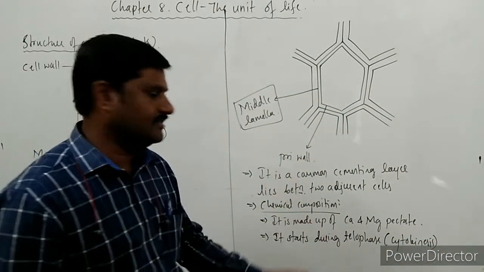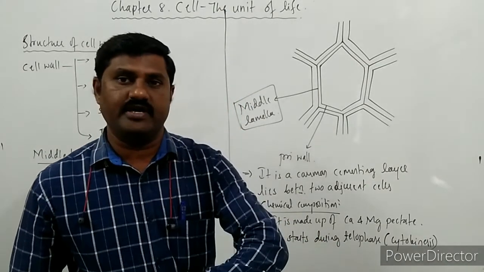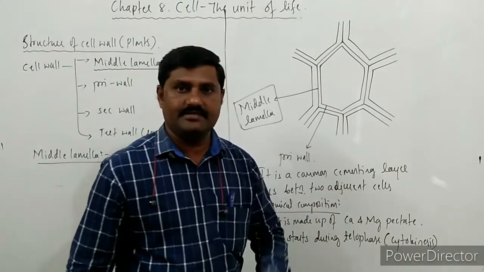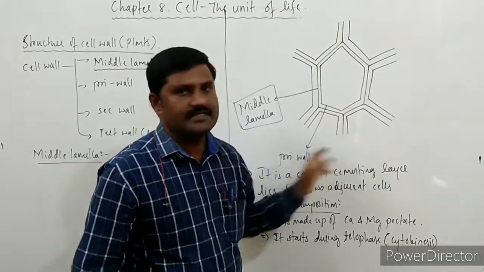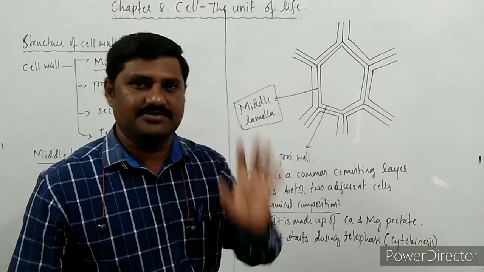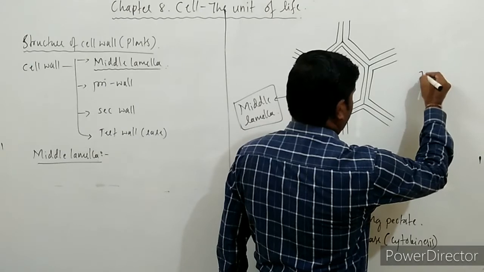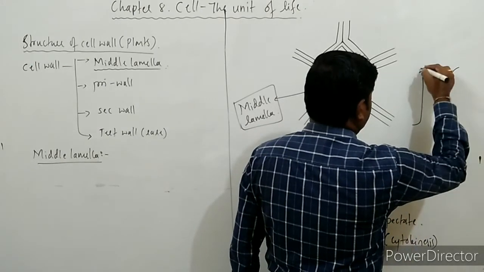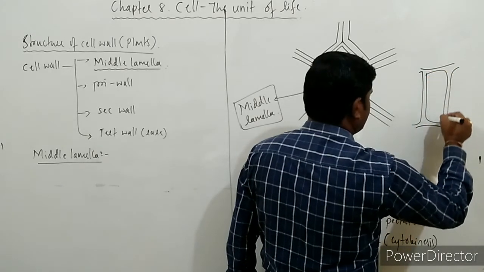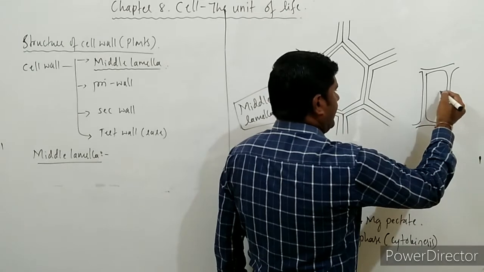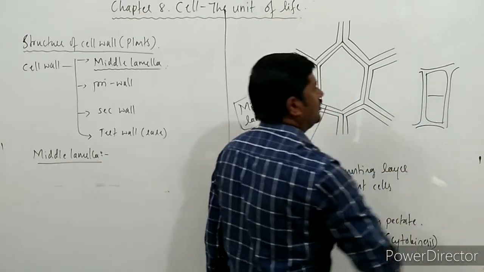During cytokinesis, what happens here? At the end of telophase, which is the beginning of cytokinesis, the formation of the middle lamella starts, right? See here, if this is the plant cell, then this plant cell has the nucleus over here. Its division starts here, and later the cell plate is formed here.